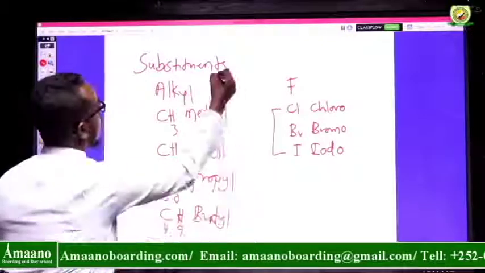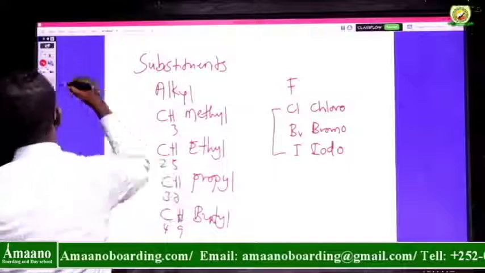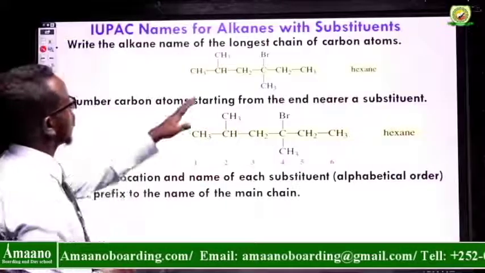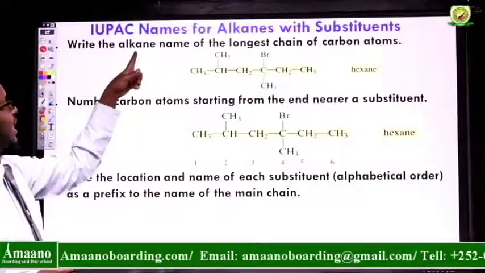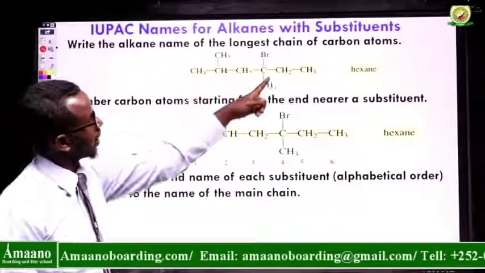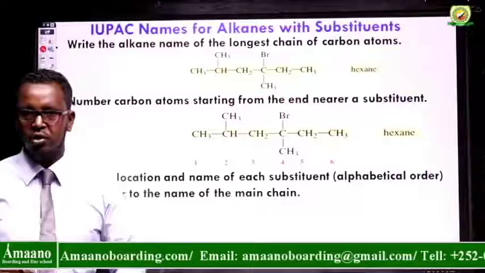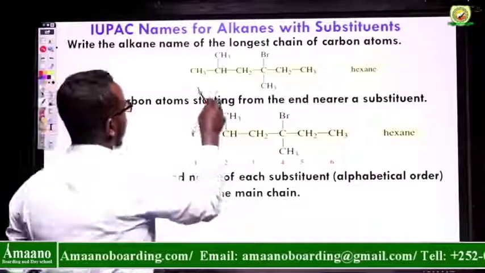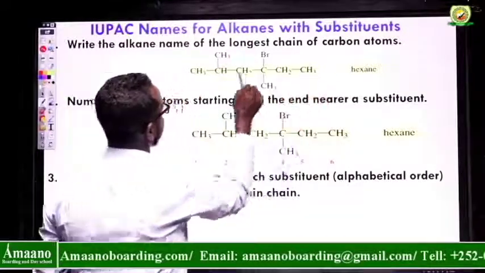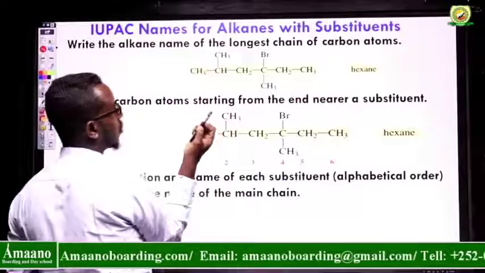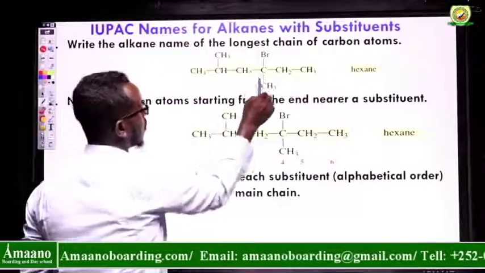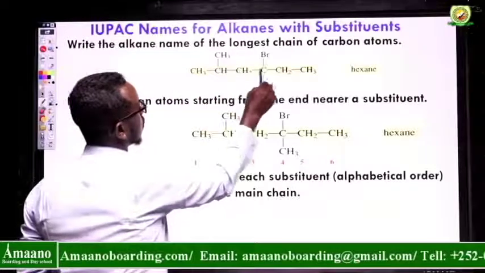So these are our substituents. Rule number 1 says: write the alkane name of the longest chain of carbon atoms. The longest chain is here. If I count 1, 2, 3, it is too short. 1, 2, 3, 4, 5. 1, 2, 3, 4, 5, 6.